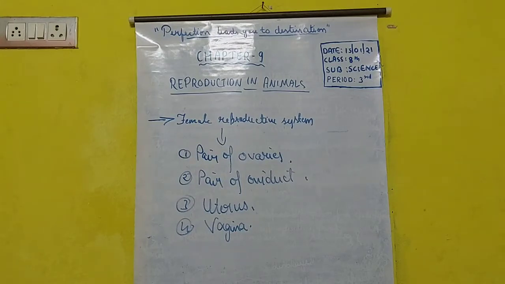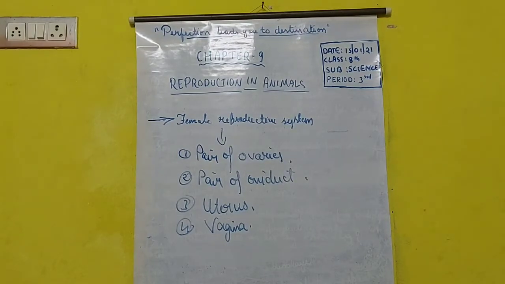They produce female gametes, or we can say egg, or we can say ova, or ovum. Okay, ovaries only produce ova, or the female gamete. Like in the males, we saw that testes were producing sperms.